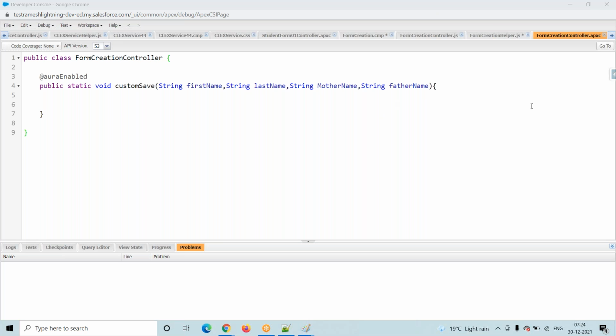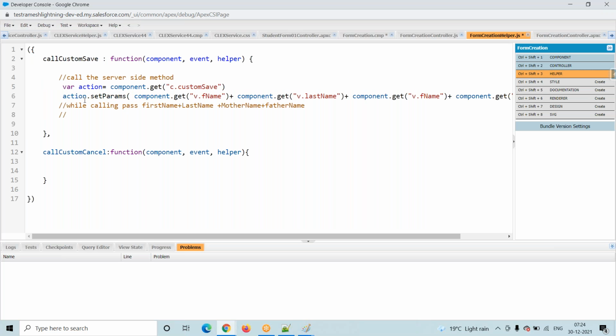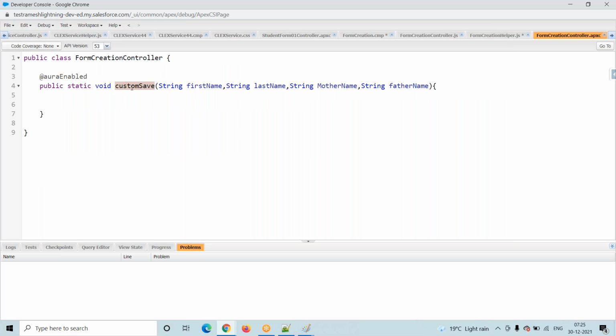Sorry, my side only problem. So now, coming here, I am calling this particular method. Forget about the syntaxes, we will copy-paste only. First try to understand the concept. First we are calling this method. While calling this method, what is it expecting? First name, last name, mother name, father name. These data it is expecting.